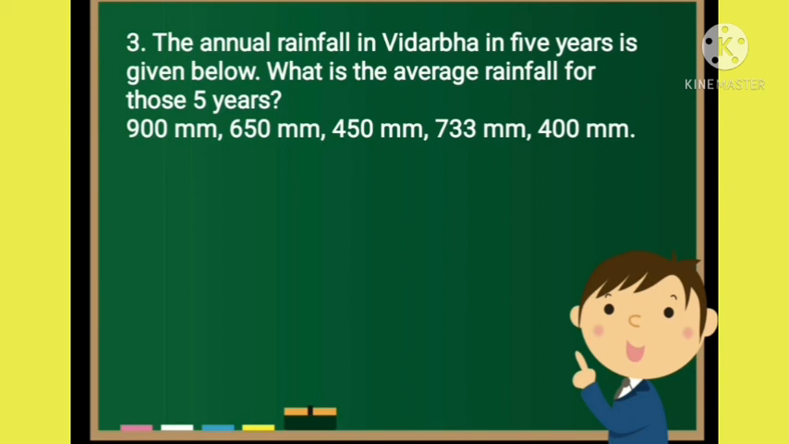Third sum. The annual rainfall in Vidarbha in 5 years is given below. What is the average rainfall for those 5 years? 900 millimeters, 650 millimeters, 450 millimeters, 733 millimeters, 400. Now let us solve it.